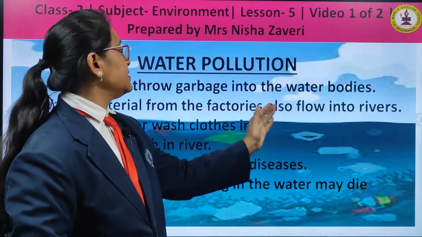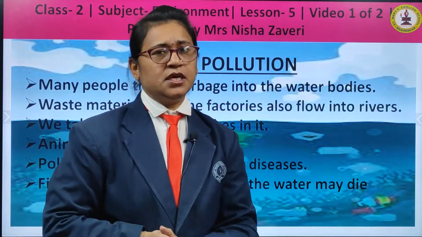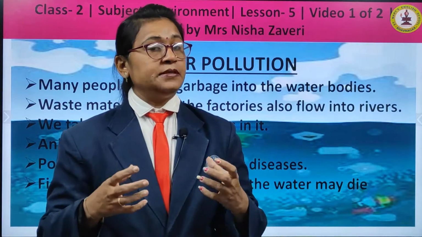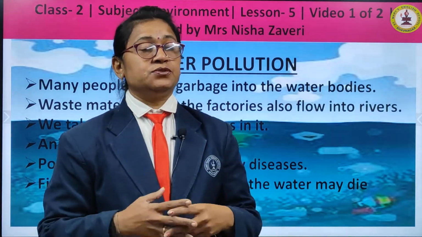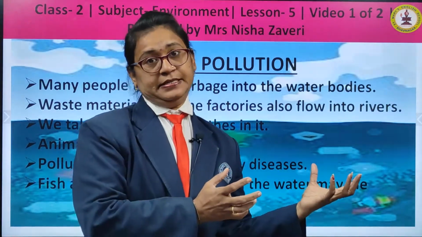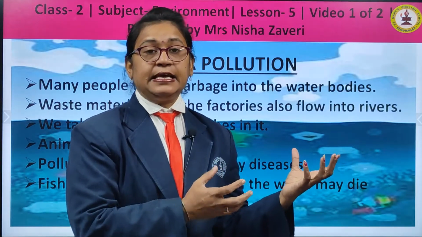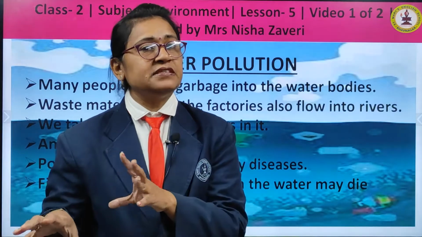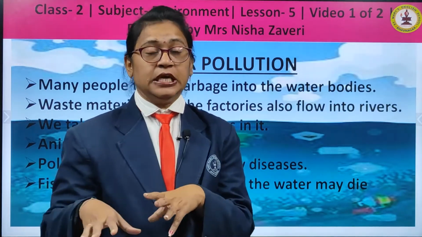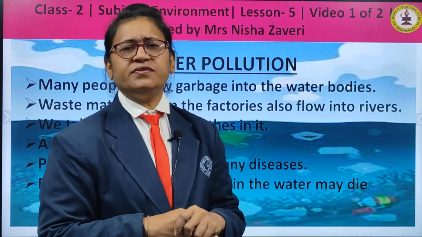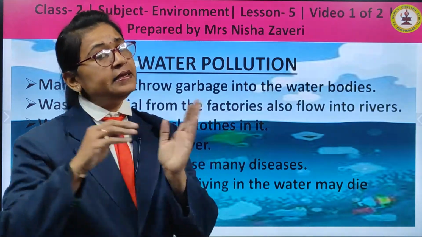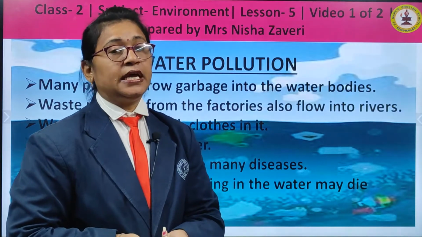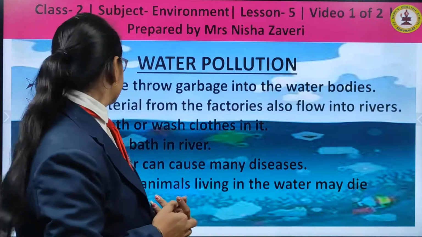Waste materials from the factories also flow into the rivers. Big factories produce so many products, but in producing those products they also remove so many waste materials, poisonous things. And where will they throw them? They will dump it in the river. They will throw all the waste in the river, and it is very dangerous, very poisonous. They dump it in the river, and that river water we drink, and we may fall sick.